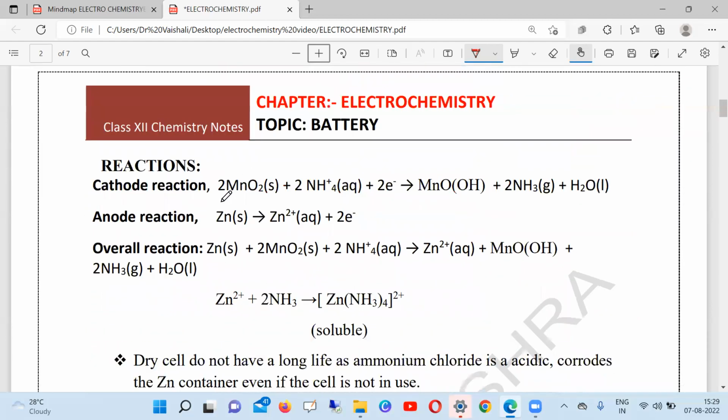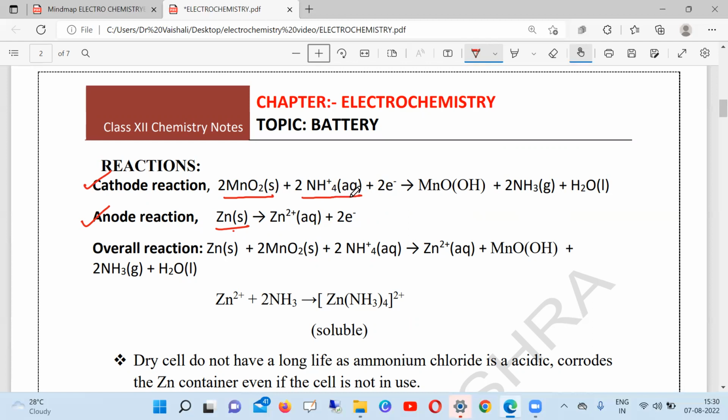And now what are the cell reactions? Cell reactions means what reaction occurs at the cathode and what reaction occurs at the anode. Okay, the anode is made up of zinc. So zinc oxidizes into Zn2+ by loss of 2 electrons. Okay, the cathode is made up of what? A carbon rod along with MnO2 powder. So at the anode, zinc is getting oxidized, and at the cathode, this MnO2 powder is reduced in the presence of the electrolyte.